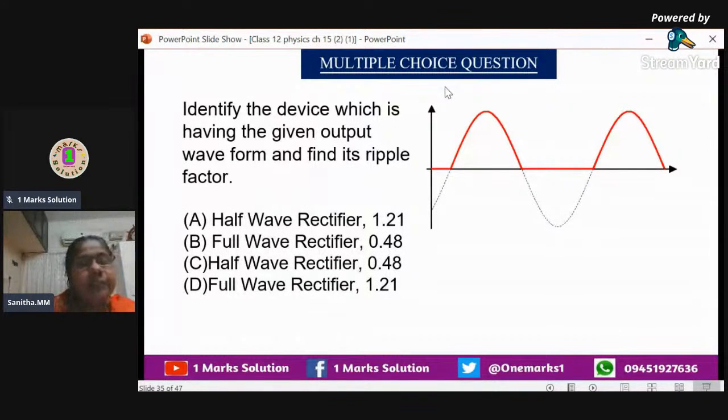For a half wave rectifier, the ripple factor, I have mentioned, is 1.21. For a problem, we have done it, but I have taken it as 1 there for easy calculation. So the answer will be option A only, half wave rectifier with ripple factor 1.21.